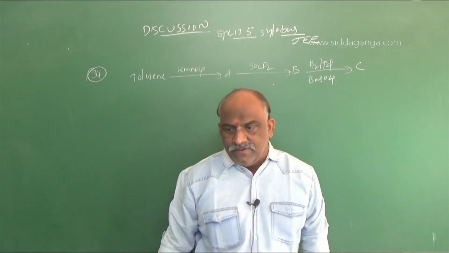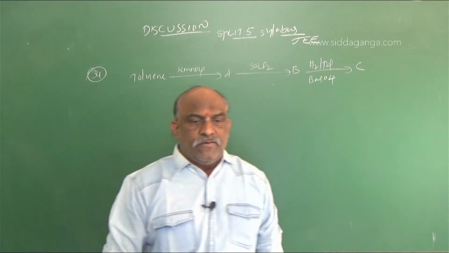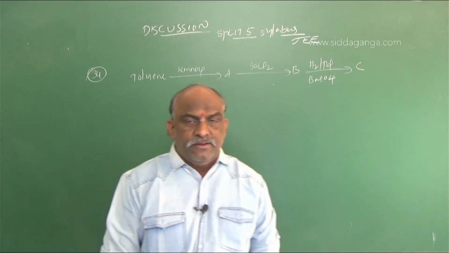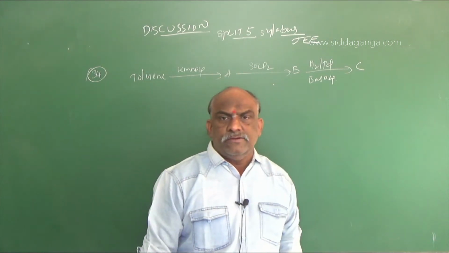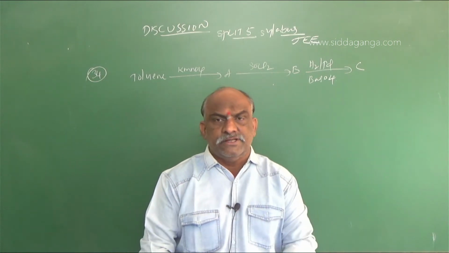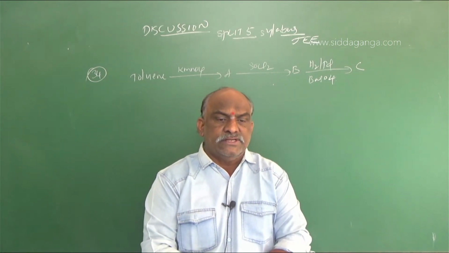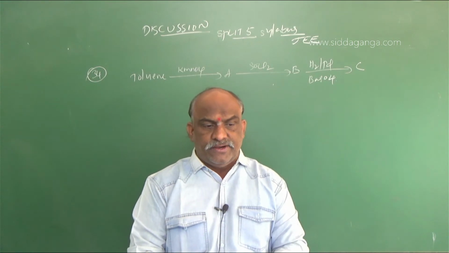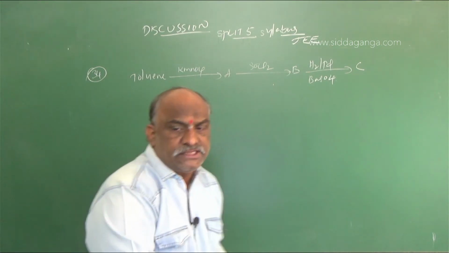So what is C? Toluene with KMnO4 gives A, A with SOCl2 gives B, and B with H2, palladium, barium sulfate gives C.